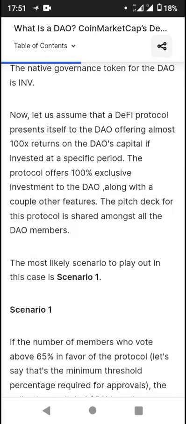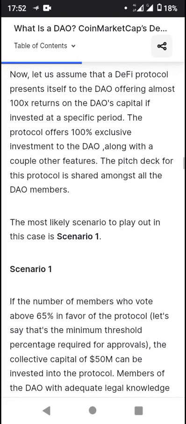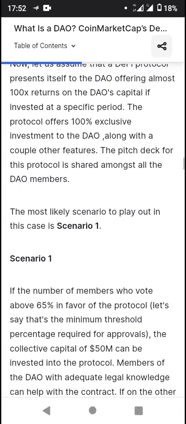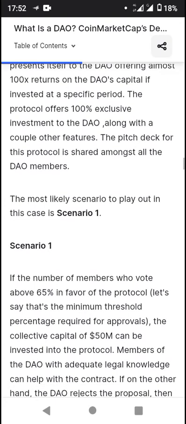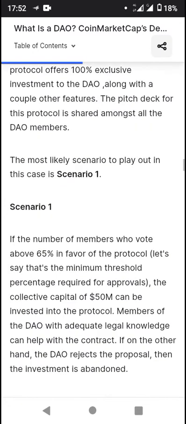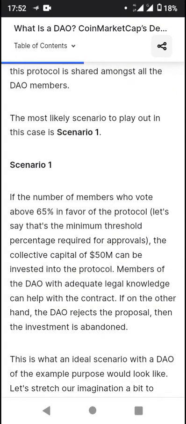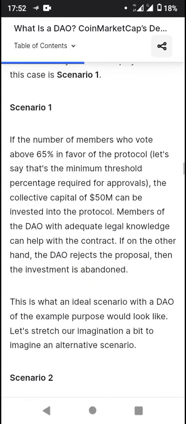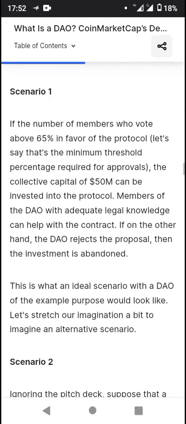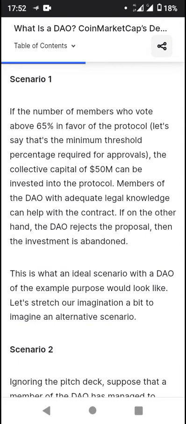So the protocol offers 100% exclusive investment to the DAO along with a couple of other features. The pitch deck for this protocol is shared amongst all the DAO members. The most likely scenario to play out in this case is scenario 1. In scenario 1, if the number of members who vote in favor of the protocol is above 60%, let's say the minimum threshold percentage required for approval, the collective capital of $50 million can be invested into the protocol.